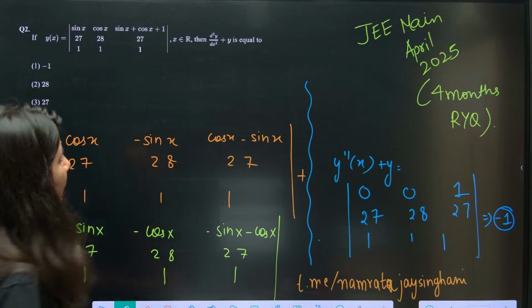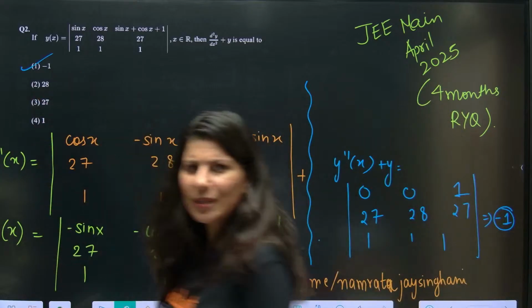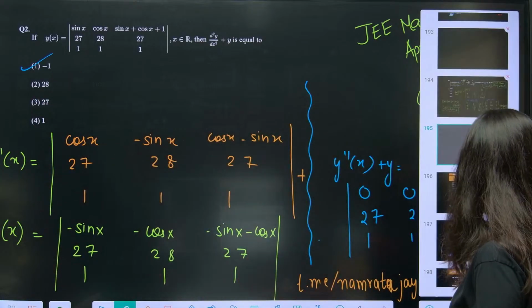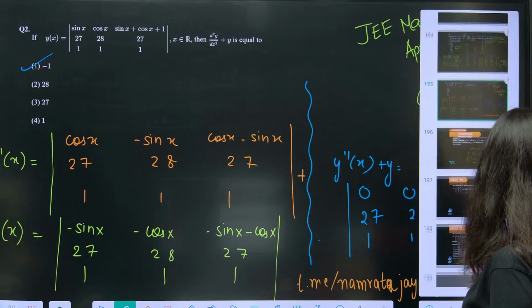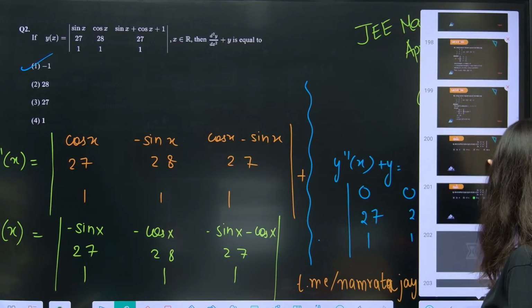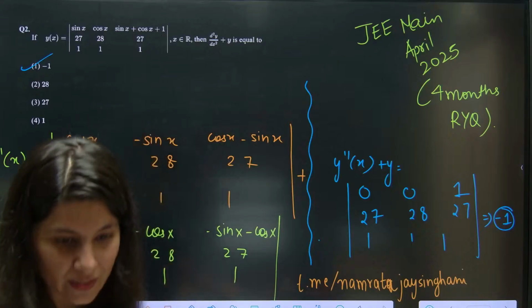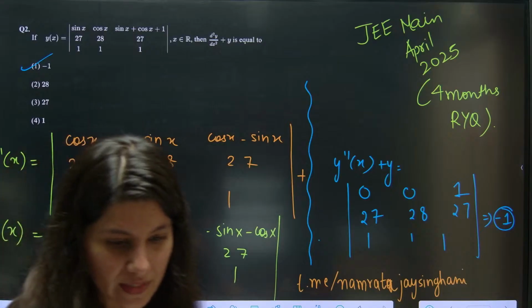Okie dokie. Yes, everybody. So minus 1, easy question. What do you think? JEE 2025 April was not that difficult. Alrighty. Yes, now I'm going to give you what are the special determinants that you have to remember. Okay. Let me tell you.